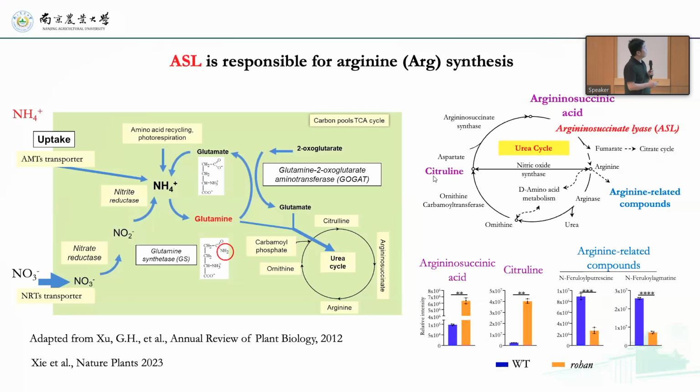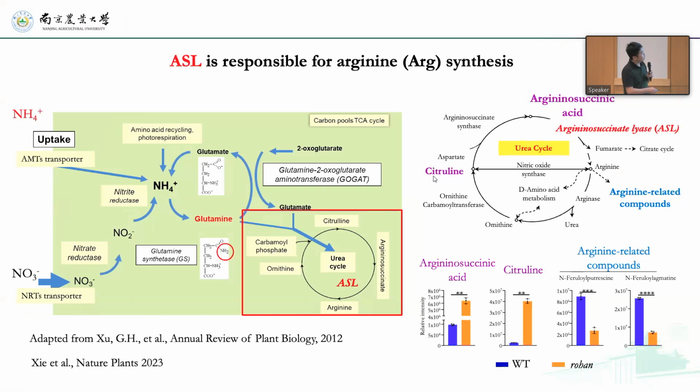Now, the function of this gene is responsible for arginine synthesis. It acts in the urea cycle, converting argininosuccinate to arginine. So we checked all the metabolites in this cycle.